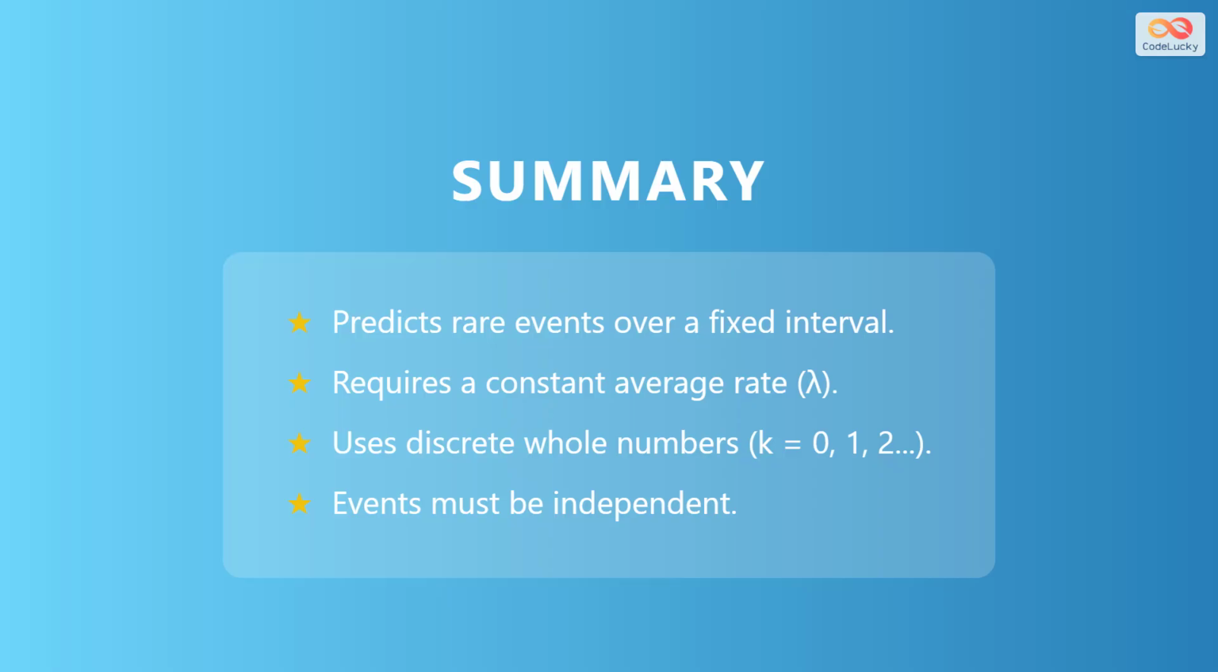To wrap up, remember that the Poisson distribution is your tool for predicting rare events over a fixed interval. As long as you have a constant average rate and independent events, you can use this powerful formula to make accurate predictions about the future.